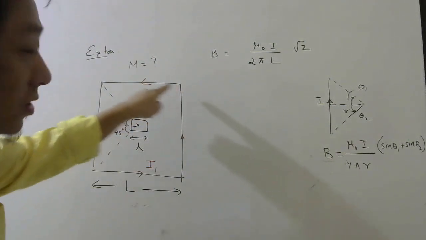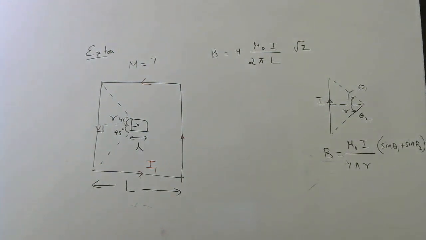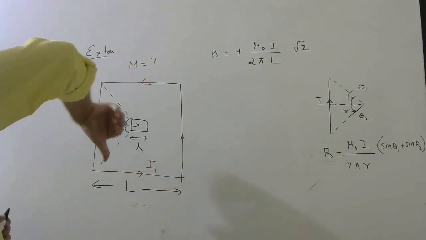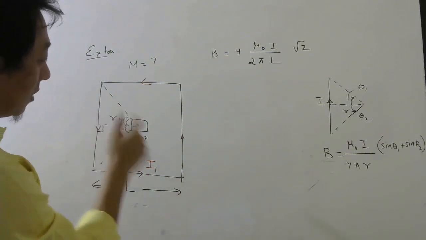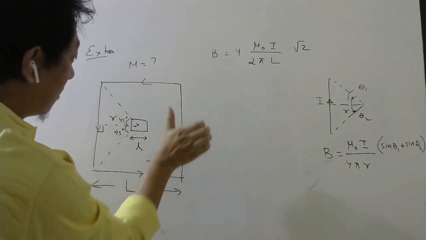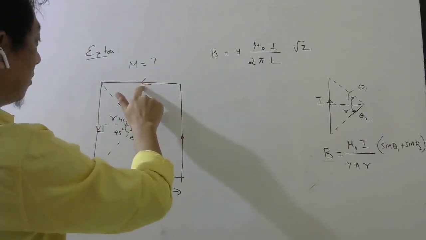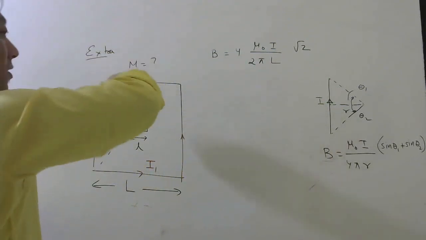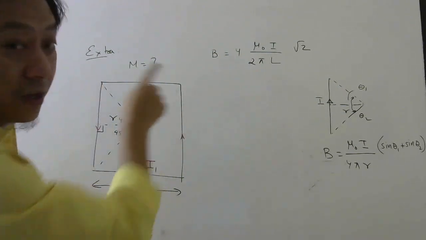But there are 4 such straight wires, so the total magnetic field will be 4 times this. Understood or not? See, this will produce a magnetic field here outward. This will produce a magnetic field here outwards. Put the thumb along the current: outwards. And this will produce a magnetic field here. Put the thumb along the current: outwards. So everywhere the magnetic field here is outwards due to these 4 straight parts.